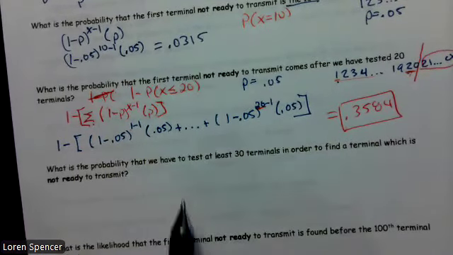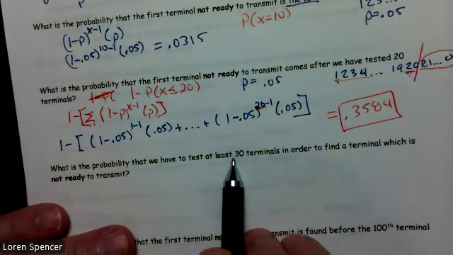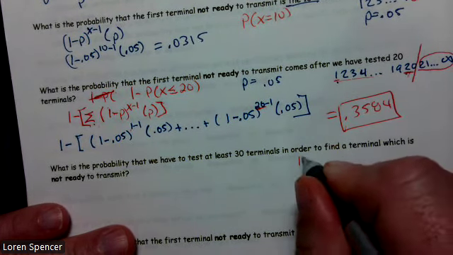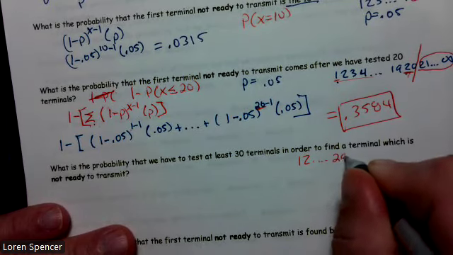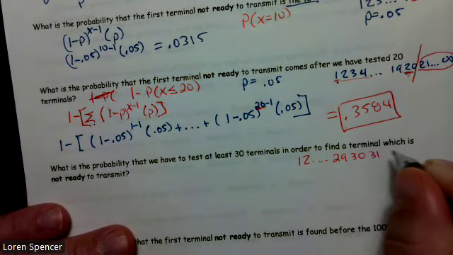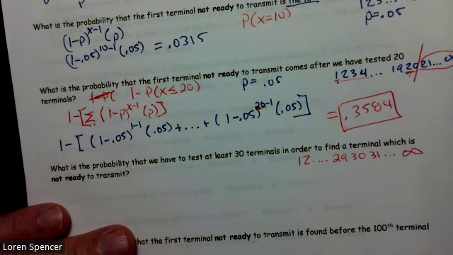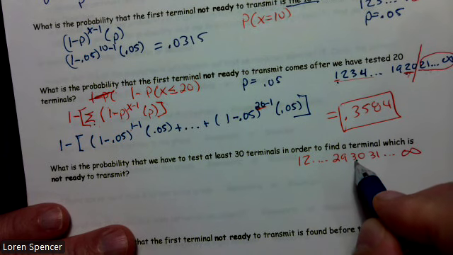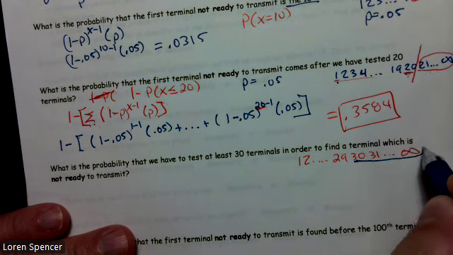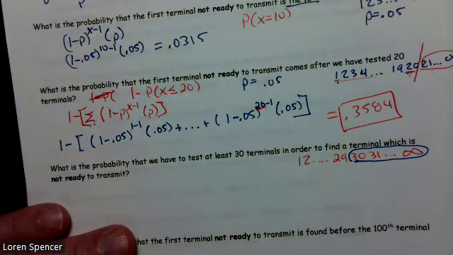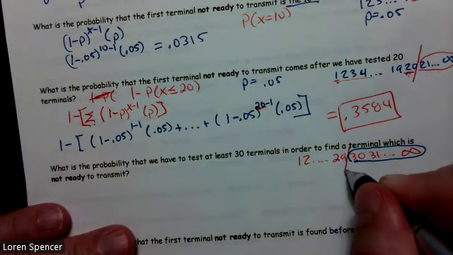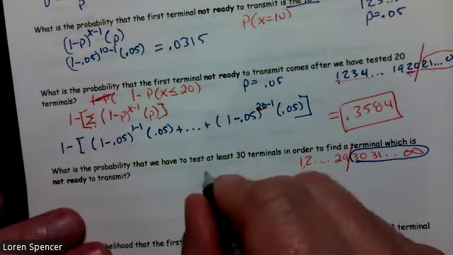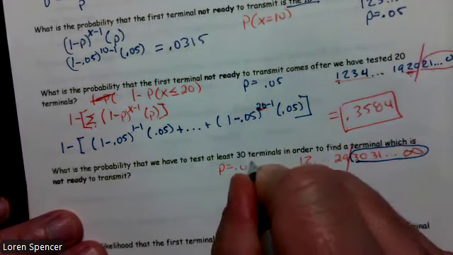The next one: what's the probability we have to test at least 30 terminals in order to find a terminal which is not ready to transmit? So 1, 2, dot, dot, dot, 29, 30, 31, dot, dot, dot, all the way to infinity. Now, in this case, at least 30 means 30 is included. So this is what we're interested in, but we can't go to infinity. Since we can't, we'll have to do the 1 minus strategy here. Our p-value is still 0.05.